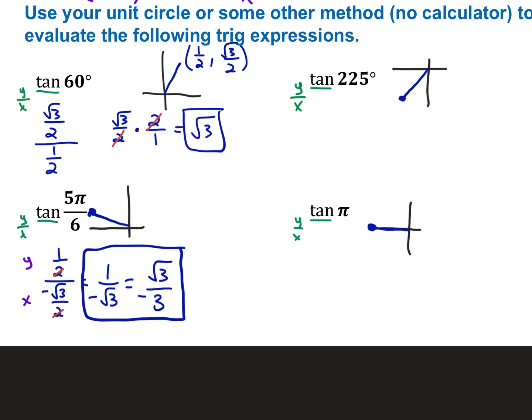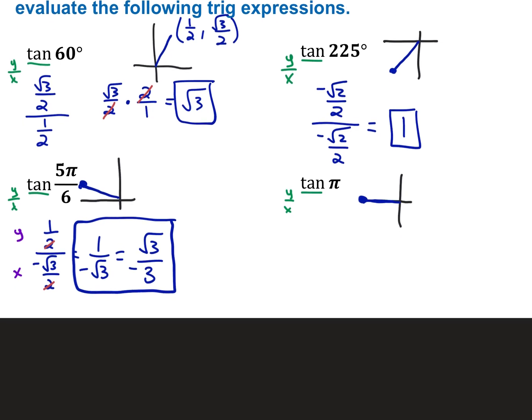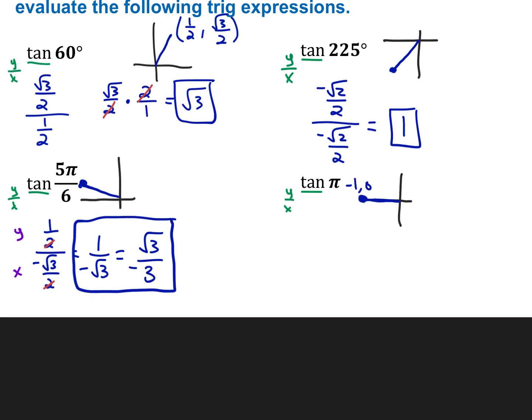So 225 is an interesting case. That's the y value, negative root 2 over 2, divided by the x value, which is the exact same thing. What happens when you divide something by itself? You get 1. So tangent of 225 is positive 1, because negative divided by a negative is positive. And then tangent of pi: the coordinate there is negative 1, 0, so y over x is 0 divided by negative 1, which is 0.